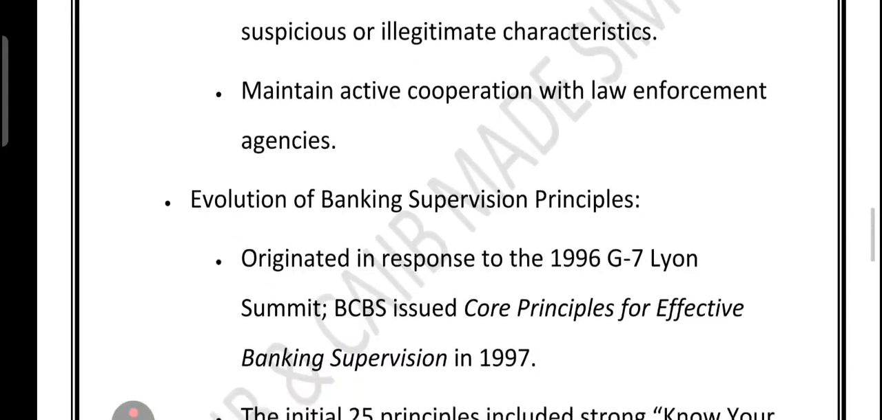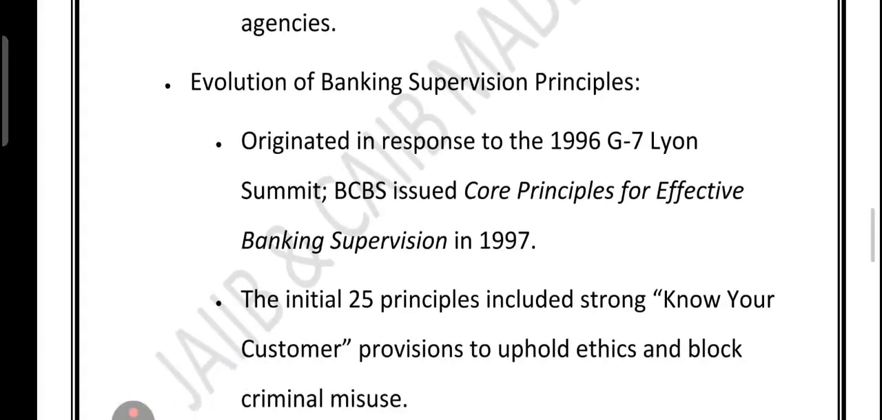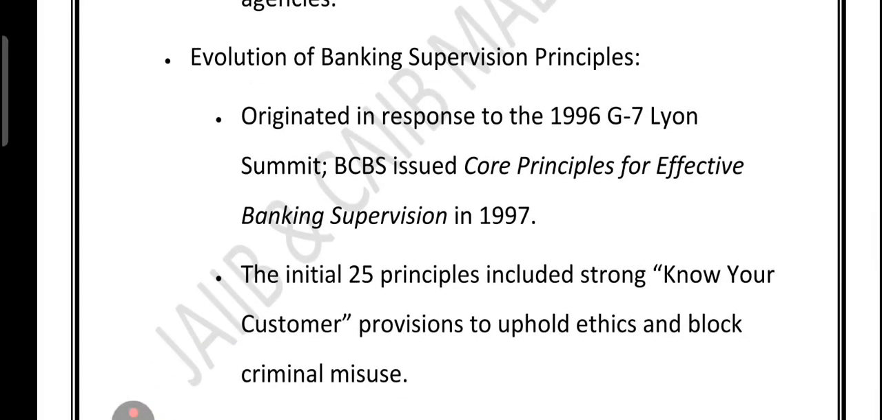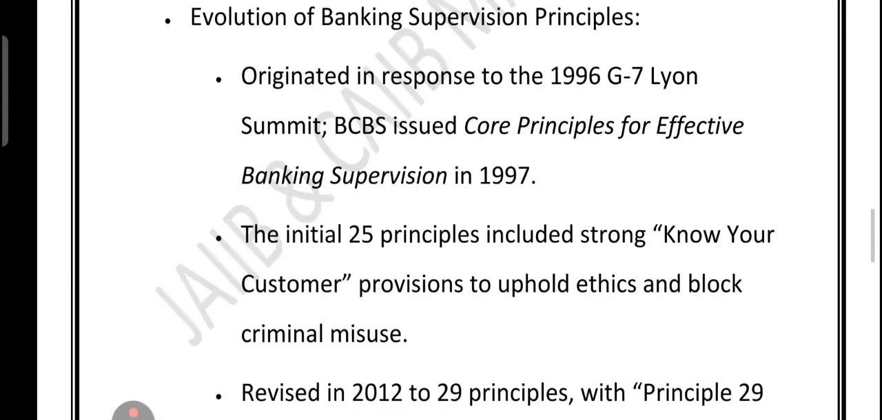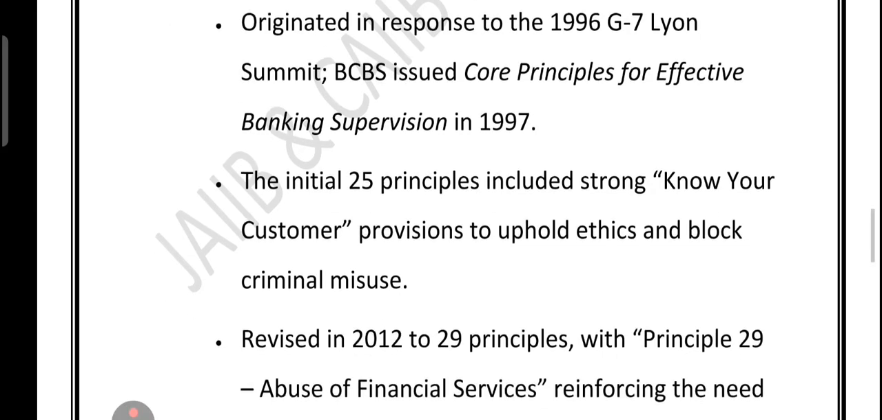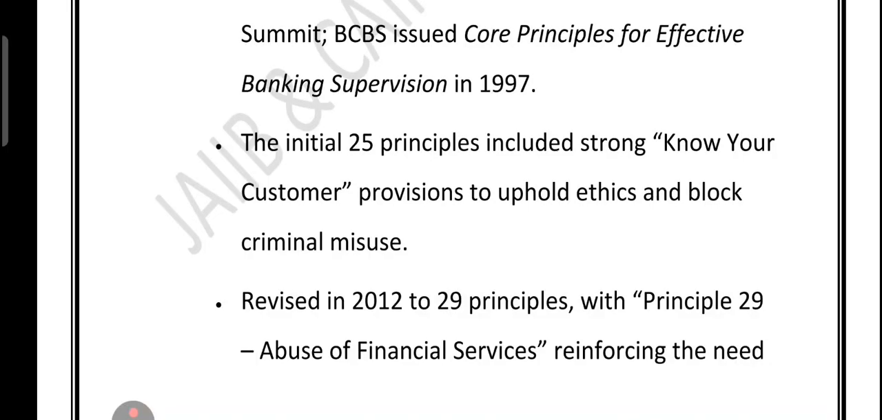So now, where do these rules come from? Back in 1996, at the G7 Lyon Summit, the Basel Committee on Banking Supervision created the core principles for effective banking supervision. In 1997, this included 25 principles, and one of the strongest was know your customer, making sure that banks don't get used by criminals. Fast forward to 2012, these principles grew to 29, and Principle 29 focused directly on preventing the abuse of financial services.